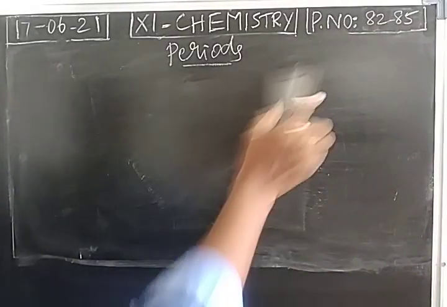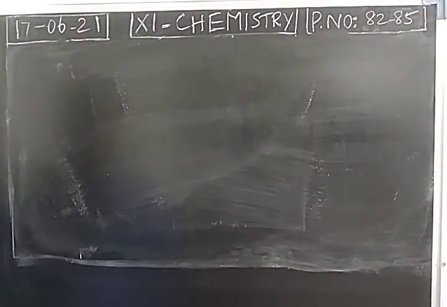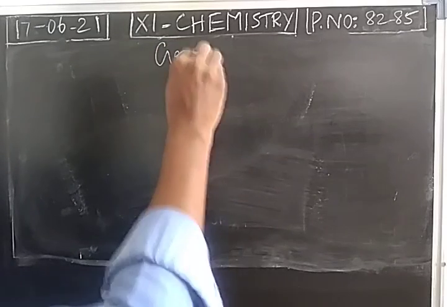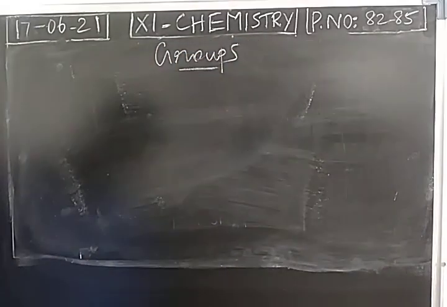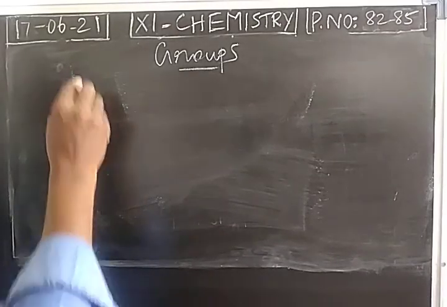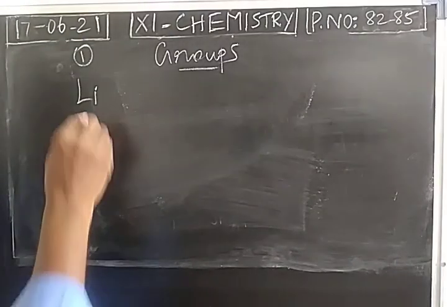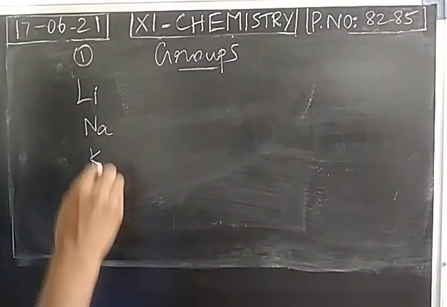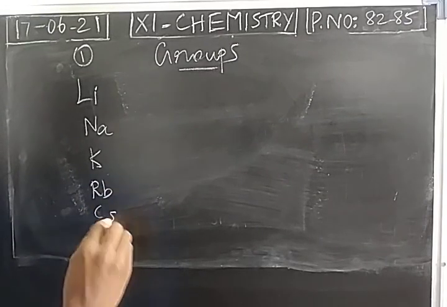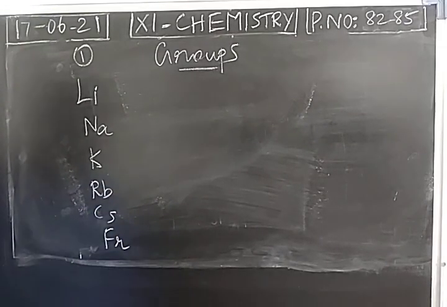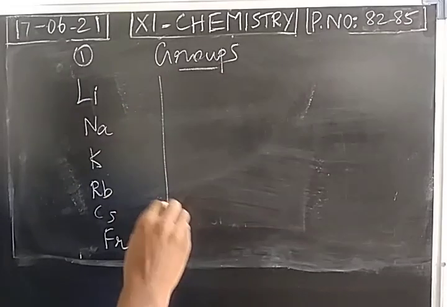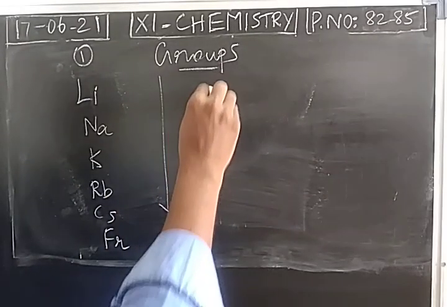Then what about the variation of ionization potential in groups? Take the first group: lithium, sodium, potassium, rubidium, cesium, francium, like that we can take. Here atomic radius increases.